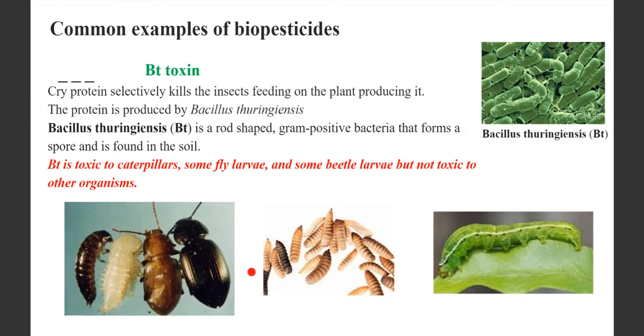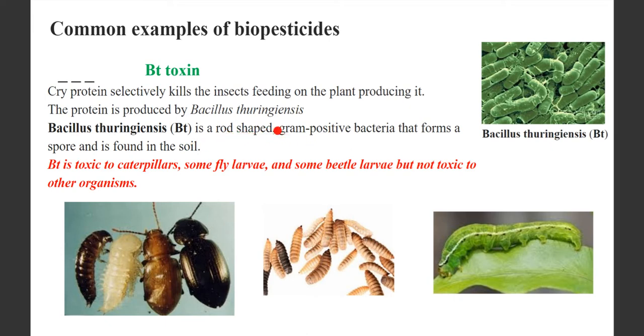Let's see some of the biopesticides that we can use. You can see this over here, Bt toxin. What is it? It's a Cry protein which kills the insects feeding on the plant. It's a bacteria. You can see it over here. This is an enhanced image of that. This protein is produced by Bacillus thuringiensis. So this is a kind of bacteria, and you can see these are the characteristics.